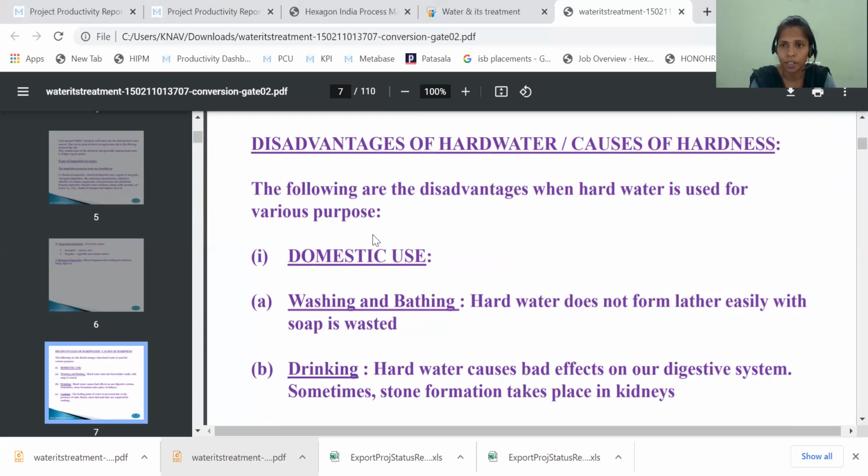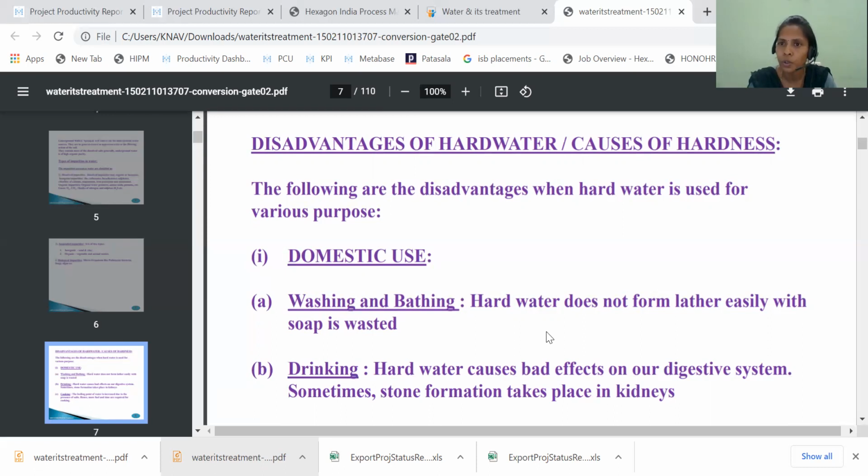One is the domestic use. Yes, it is very basic and essential, especially in the domestic for cooking, bathing, and washing. Washing and bathing: hard water does not form lather easily with soap, so soap is wasted. When you use hard water and rub with the soap, it is not giving more lather, not giving more foam. Because of the presence of hardness in the water, unnecessarily the soap will be wasted.